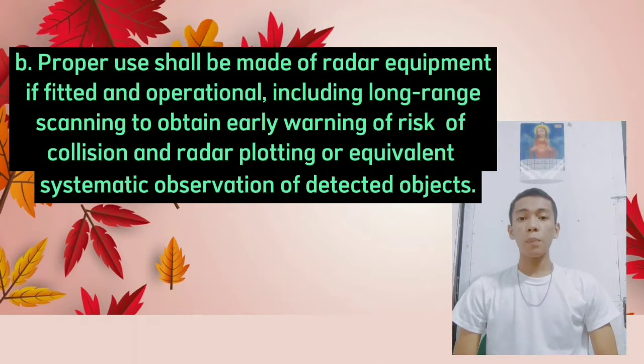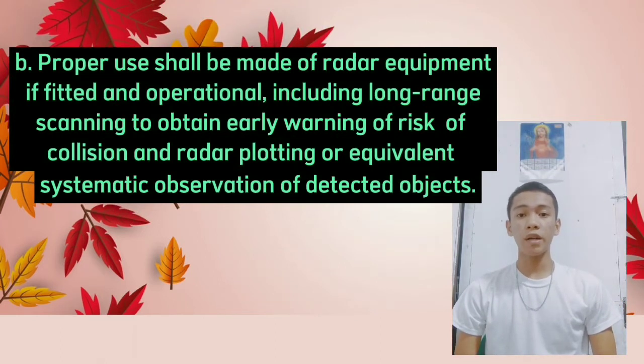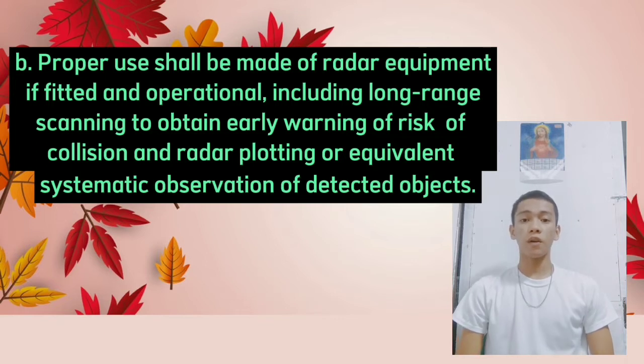B. Proper use shall be made of radar equipment if fitted and operational, including long-range scanning to obtain early warning of risk of collision and radar plotting or equivalent systematic observation of detected objects.